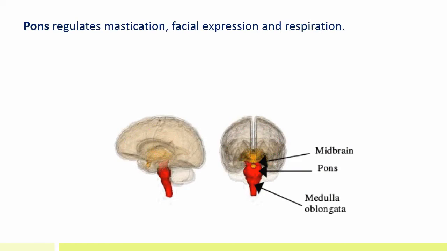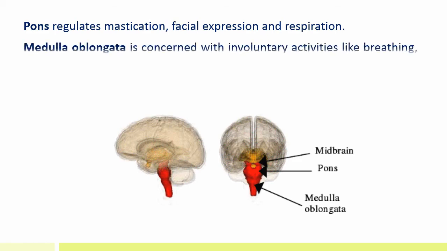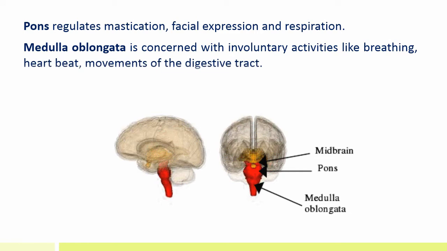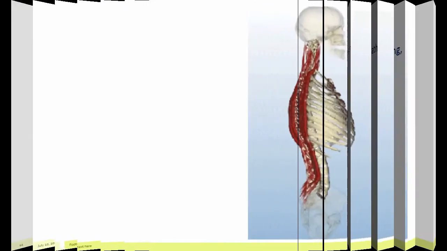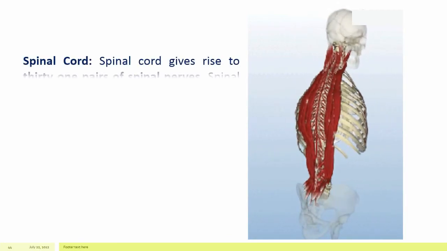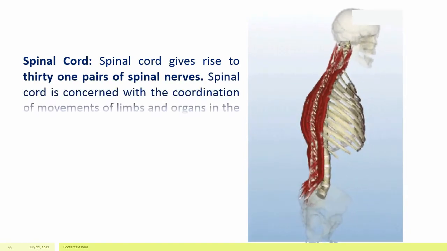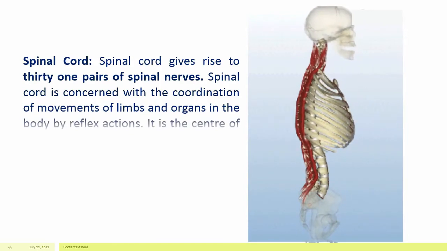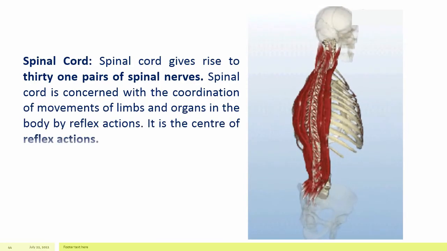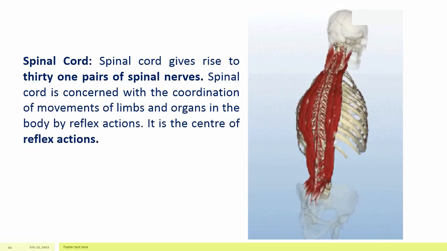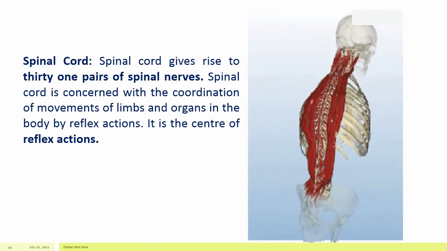Pons regulates mastication, facial expression and respiration. Medulla oblongata is concerned with involuntary activities like breathing, heartbeat, movements of digestive tract. Spinal cord. Spinal cord gives rise to 31 pairs of spinal nerves. Spinal cord is concerned with the coordination of movements of limbs and organs in the body by reflex actions. It is the center of reflex actions.